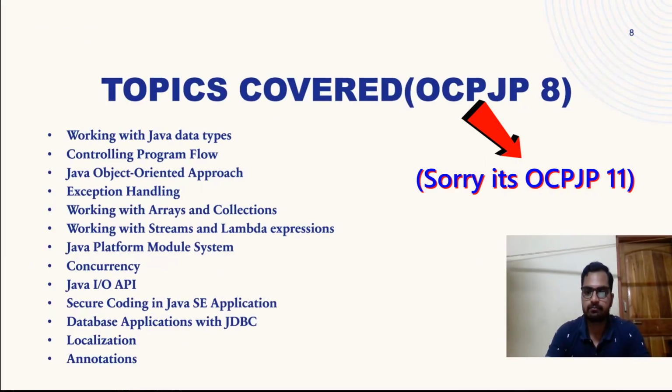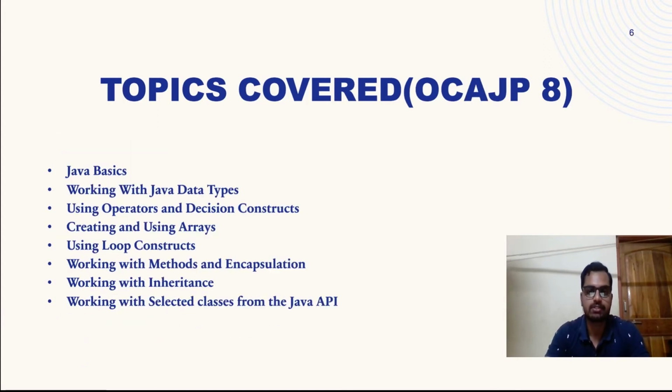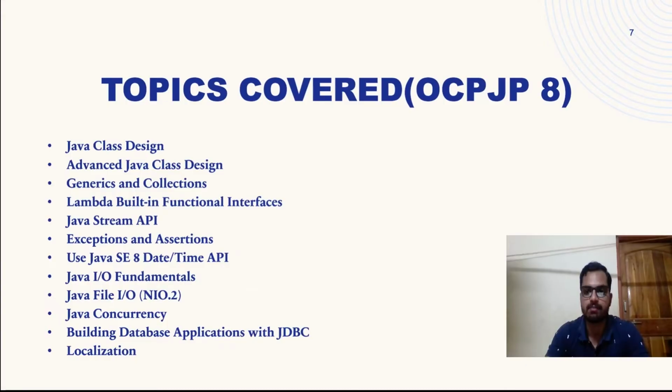Now, basically these are all the topics for the OCP JP 11 one. All right. For the 11 one, sorry, by mistake, I think it is still saying OCP JP 8, but these topics are for the 11 one, right? So the Java developer is for SE 11. It covers all of the topics that we just saw in OCA and OCP 8, right?